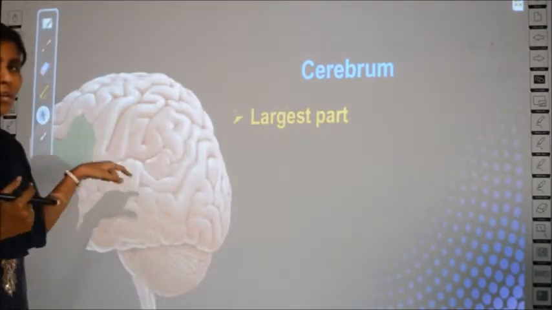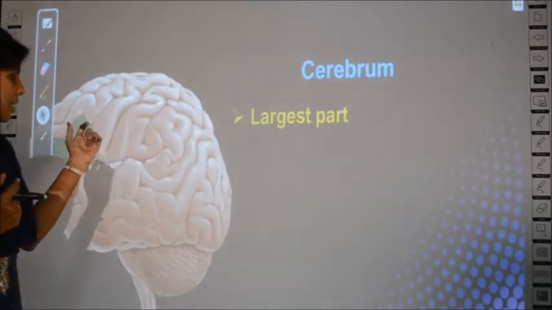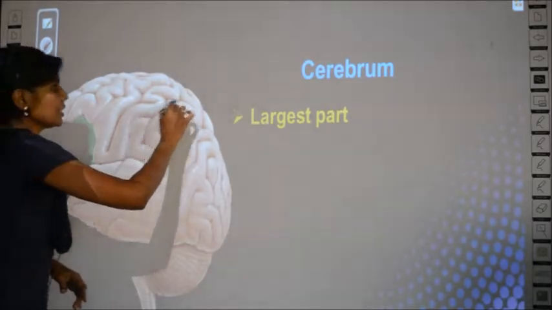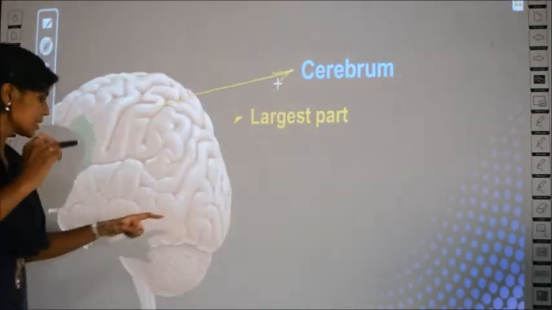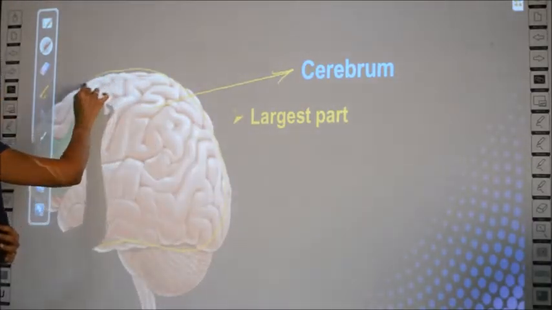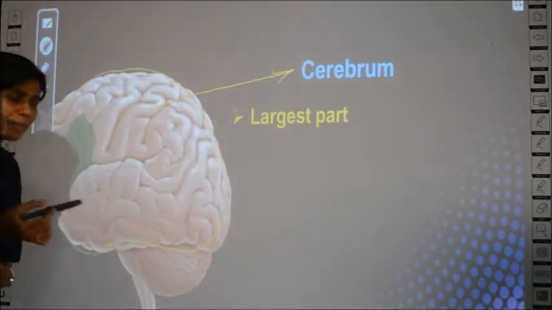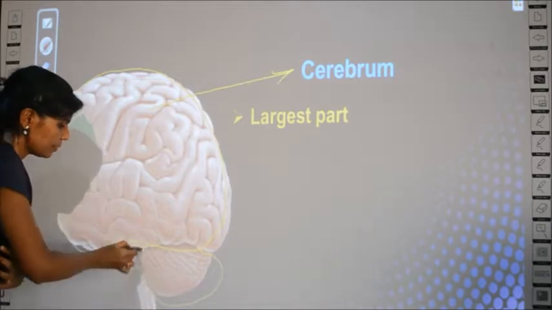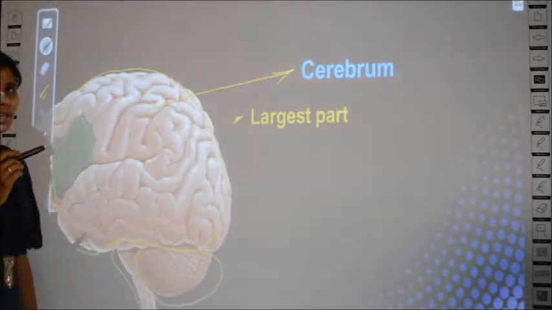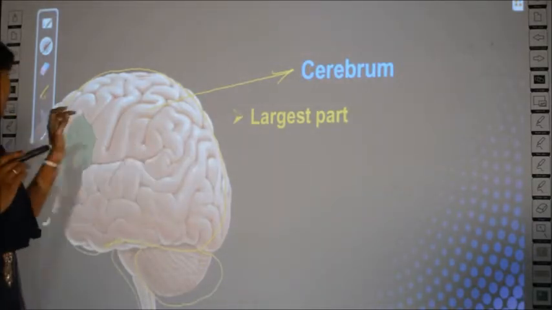So here, can you differentiate the 3 parts of the brain? Which is the cerebrum here? This is the cerebrum, right? This portion is the cerebrum. Can you see? Which is the cerebellum? This is the cerebellum. And which is the medulla oblongata? This is the medulla oblongata. Clear? So about the cerebrum we will learn first.